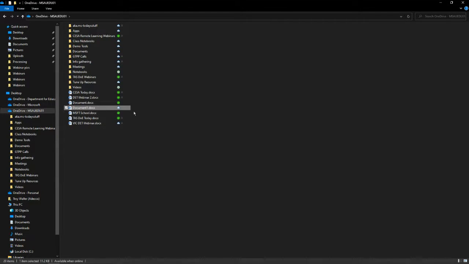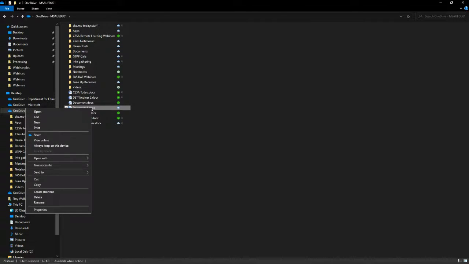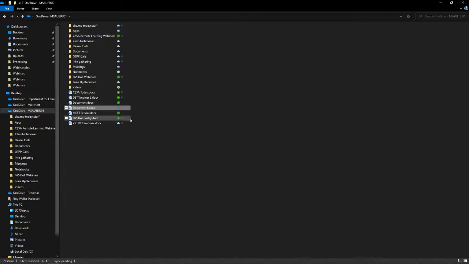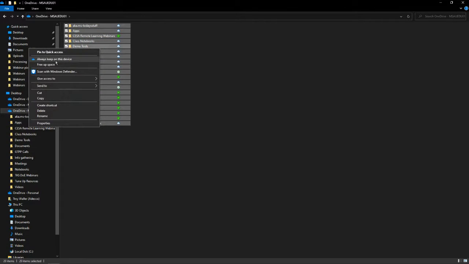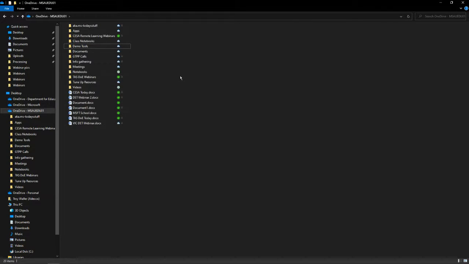However, if a document's important and I want it to be local, I can right click, and then click Always keep on this device. Okay, now it's updating, and there it goes, it turns into a green tick. So you could grab all your files at once, right click, and say Always keep on this device or Free up space, right? It's really easy to do.